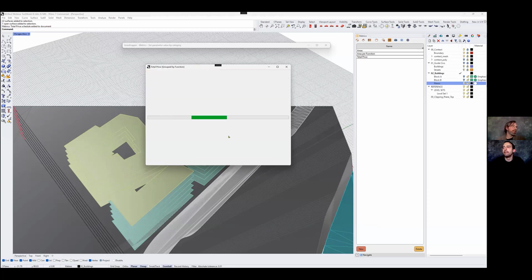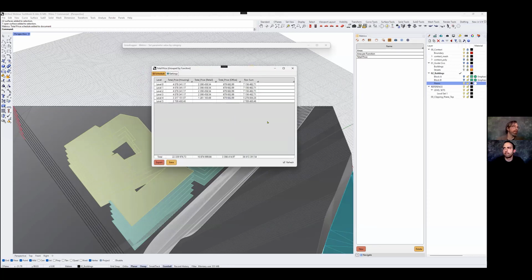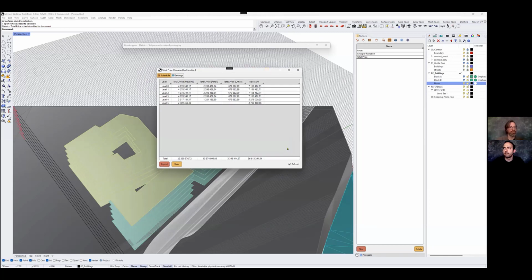And there you go. A summary, very simple example of how you could use the parameters and the function categories to create a simple schedule like this. That sums up the example.